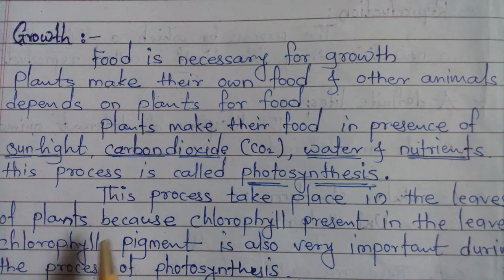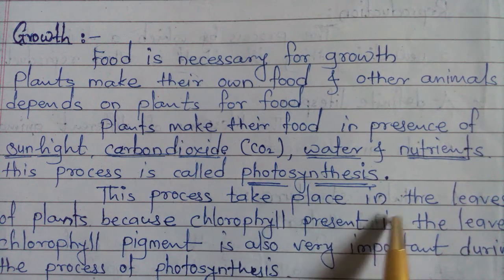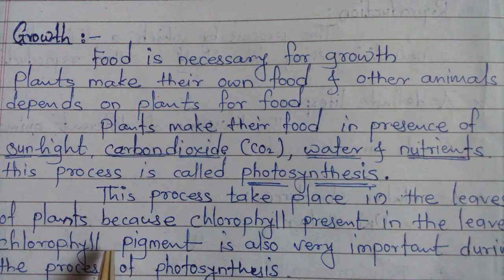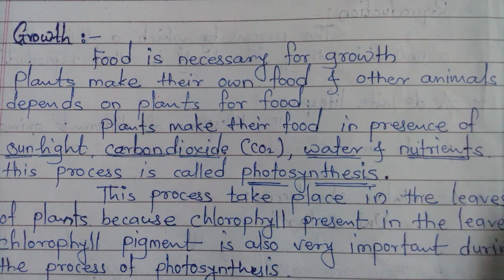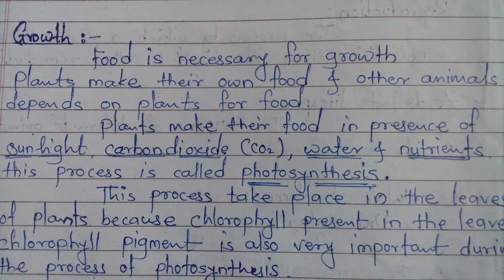Understood? This process takes place in the leaves of plants, because stomata are present on plants, and the chlorophyll pigment is also present in leaves. Chlorophyll pigment is very important during the process of photosynthesis. All of you understood what is meant by growth? Okay, then see here.